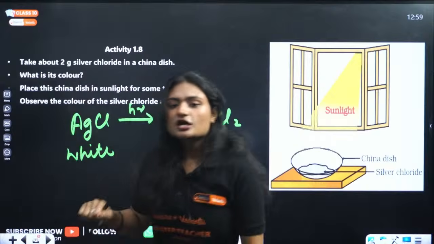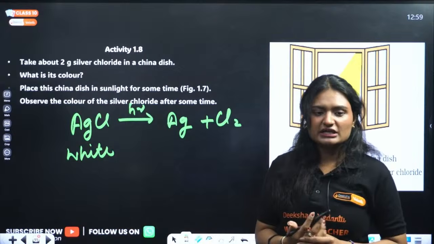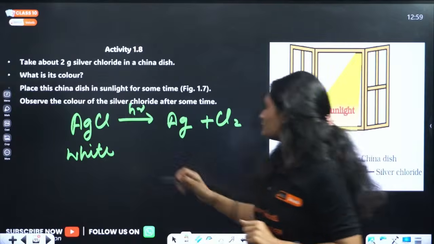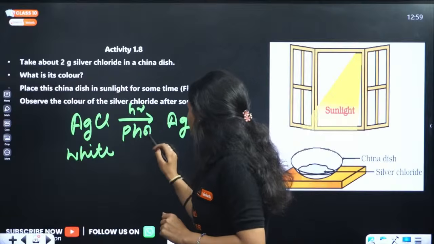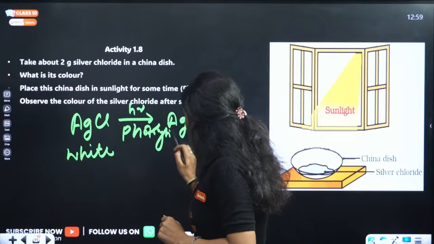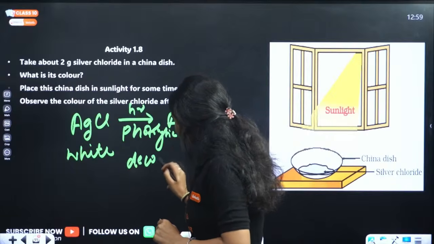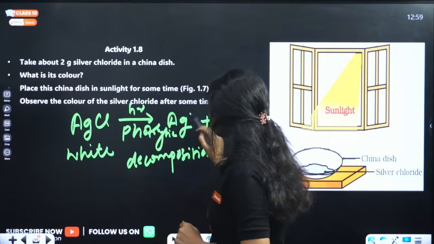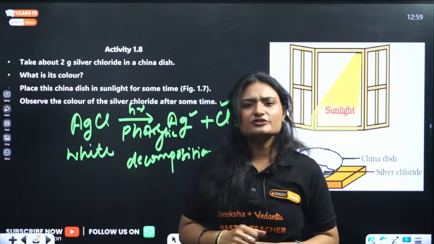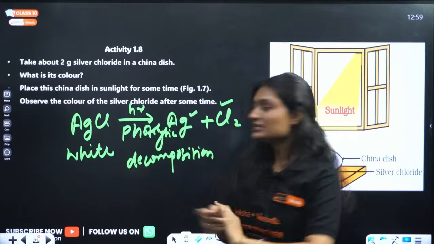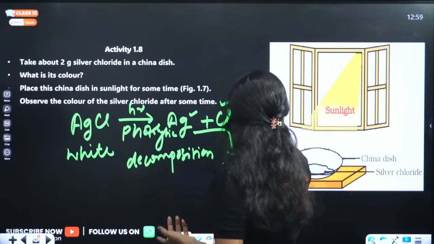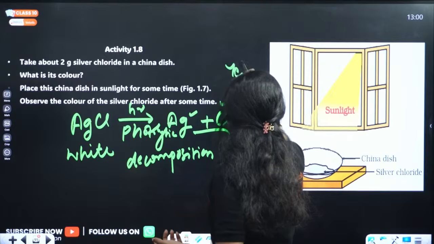Now see, when decomposition happens in the presence of sunlight, it is called what? It is called photolytic decomposition. And what are we getting? Silver and chlorine. Now what is the color of silver? It is grayish in color, right? And chlorine is a gas, it is yellowish green in color.